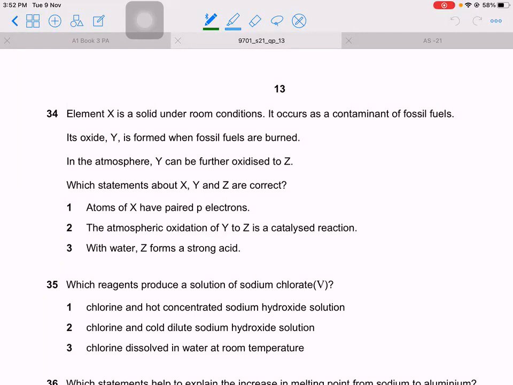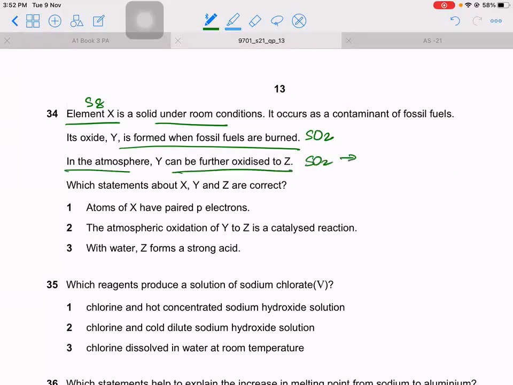Just randomly thinking. Because you see, they said it can further be oxidized to Z in the atmosphere. So you know in the atmosphere, SO2 becomes SO3. So I'm just thinking out loud that maybe element X is sulfur. It is solid under room conditions, yes. Its oxide is formed when fossil fuels are burnt. Okay, so that would be SO2. In the atmosphere, it can further be oxidized from SO2 to SO3. Which statement is correct?